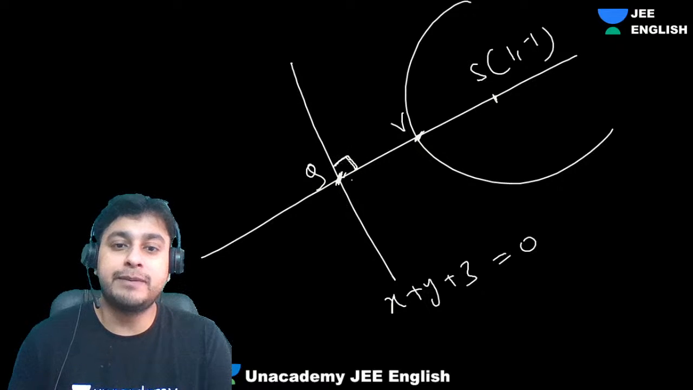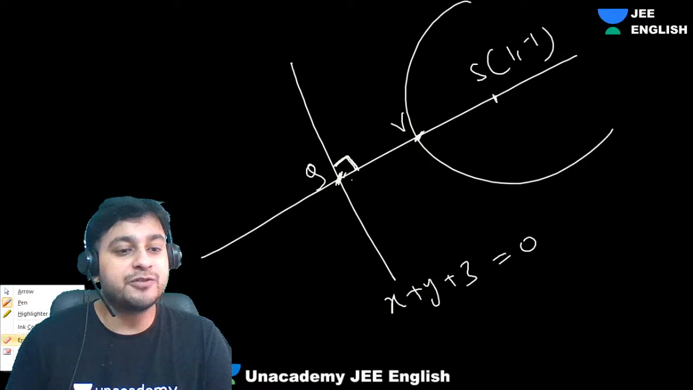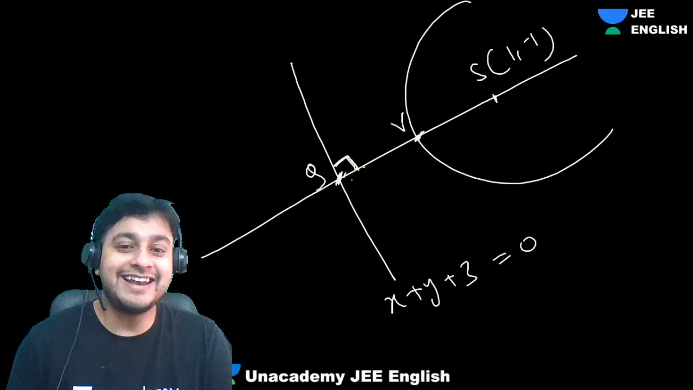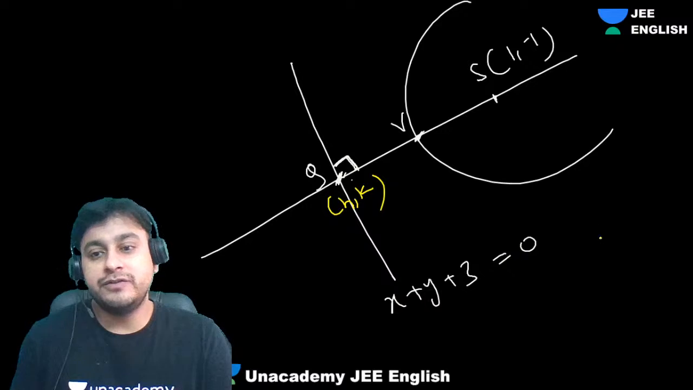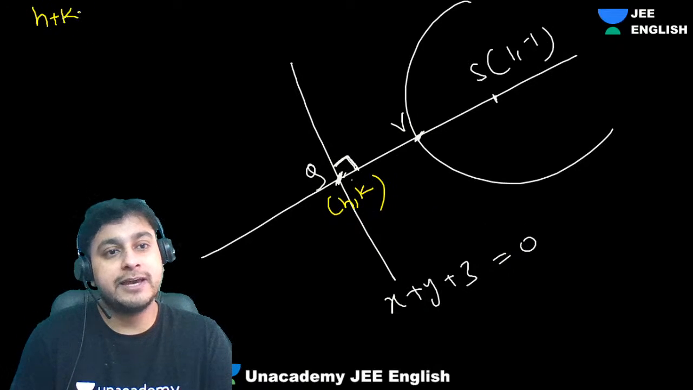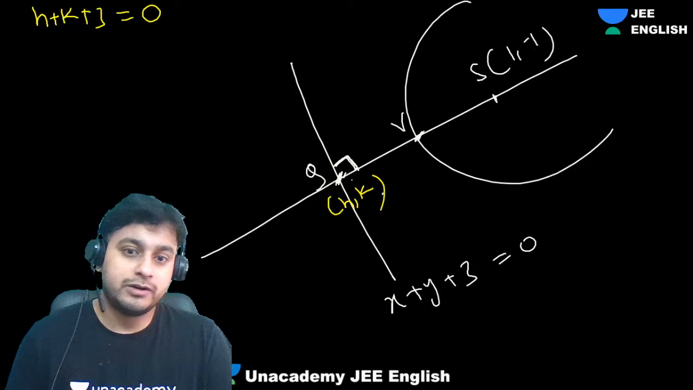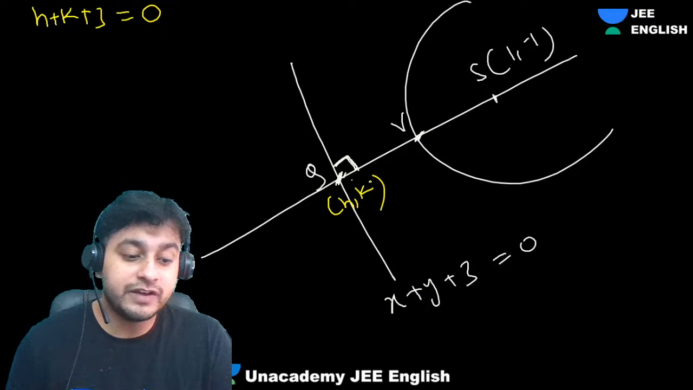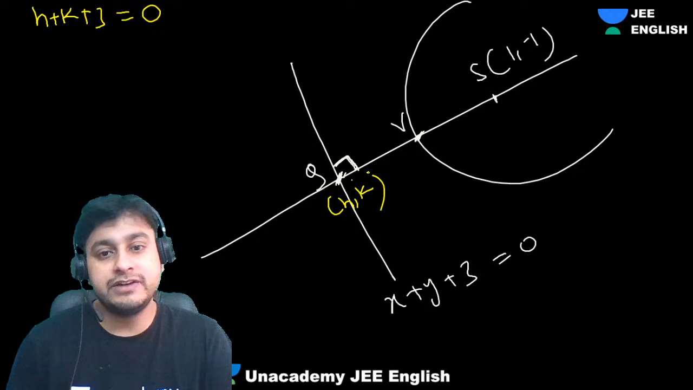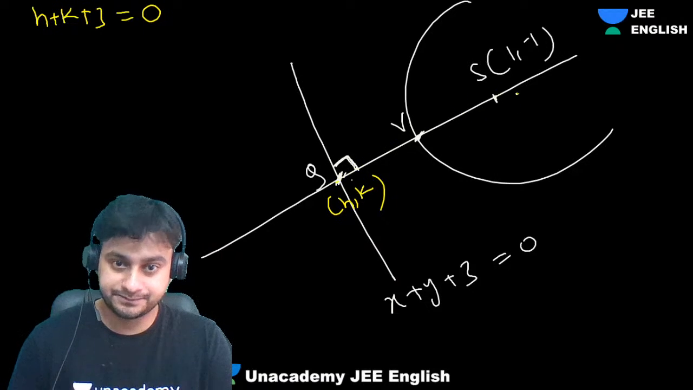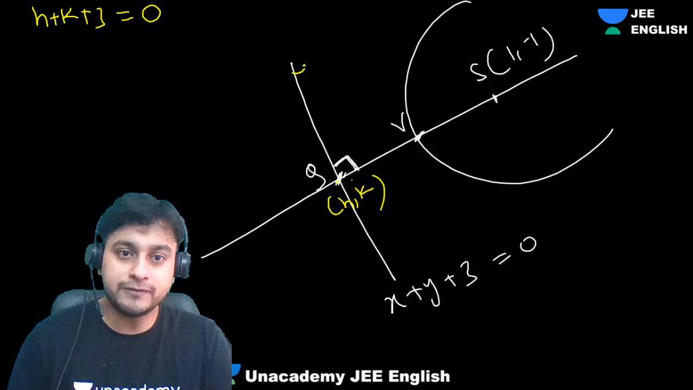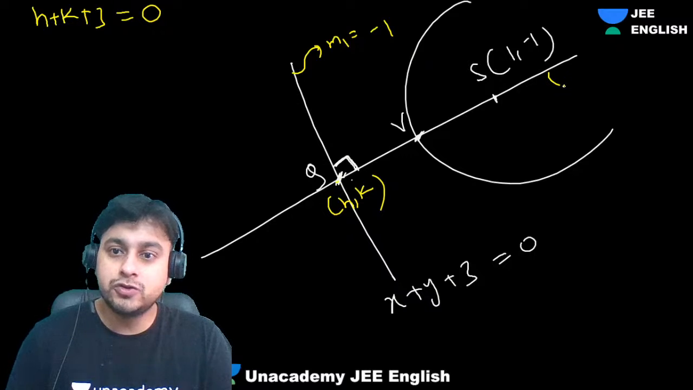Can we get this foot of perpendicular? Easily can we get this foot of perpendicular? Straight lines, right? So take this point as H comma K. So one equation you will be having is H plus K plus 3 equal to 0. Okay. Second equation, where will you get, guys? You will get that the slope of this line is what? M1 is what? Minus 1, right? Minus A by B. So slope of this line will be 1. M2 will be 1.